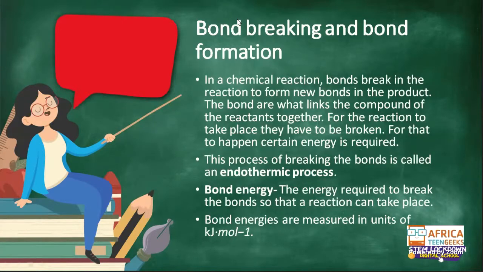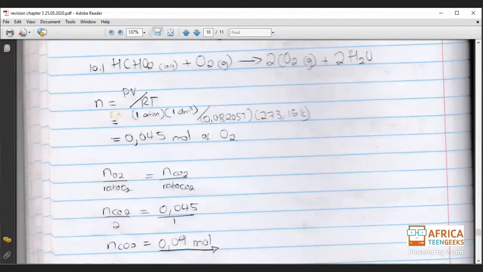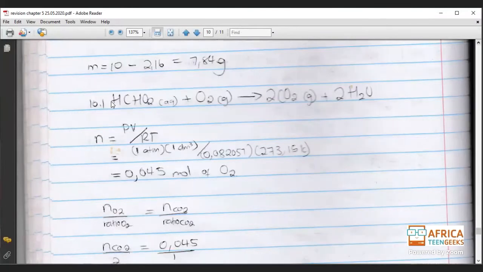Let me just see if I can get an example from one in our homework. I just want you guys to see what it means when they talk about bond formation and bond breaking. Yes, for example, here, if you look at this number 10, you can see that this is HCO plus O2 gives you 2CO2 plus H2O. What has happened in this side? In this side, you had bonds formed. So this compound on its own has formed bonds. These have bonds that are formed onto your carbon, and these two also have bonded to each other.